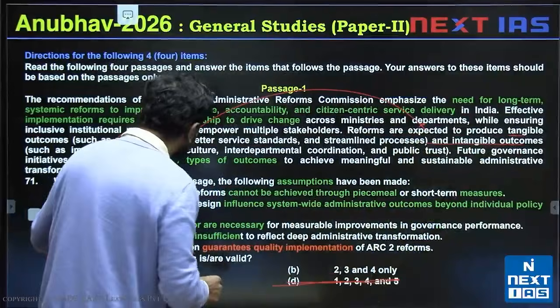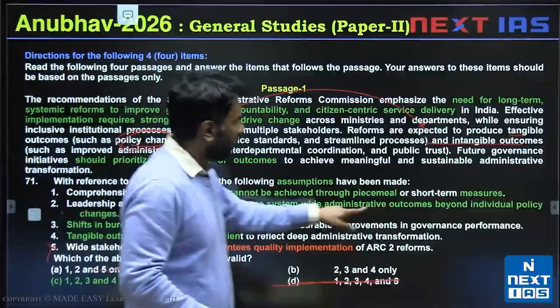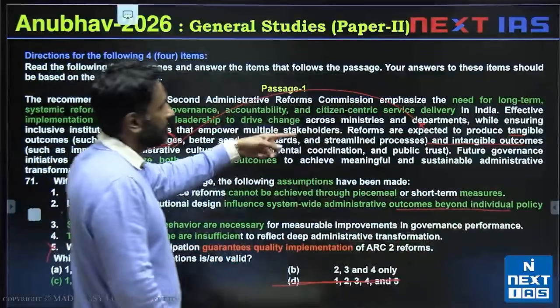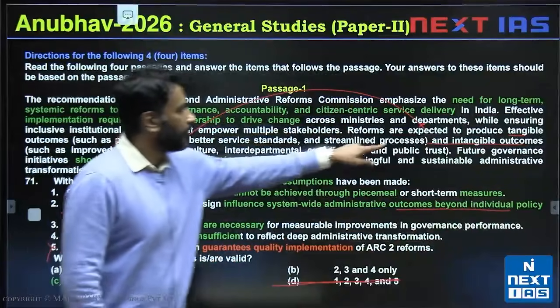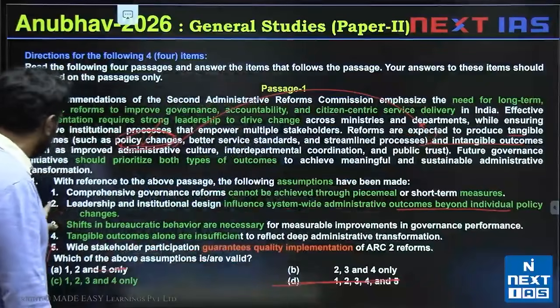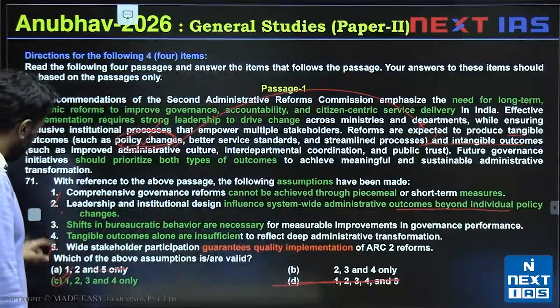So I can say therefore outcomes beyond individual policy changes, other things are also intangible outcomes will also improve. So for this reason I can say statement 2 is valid, C is the correct answer.